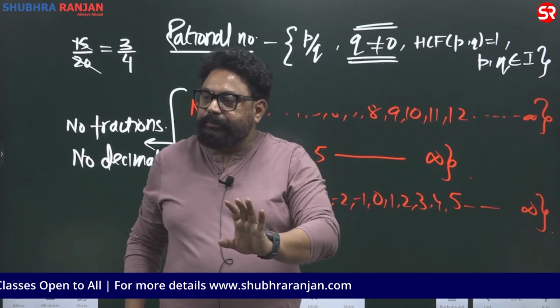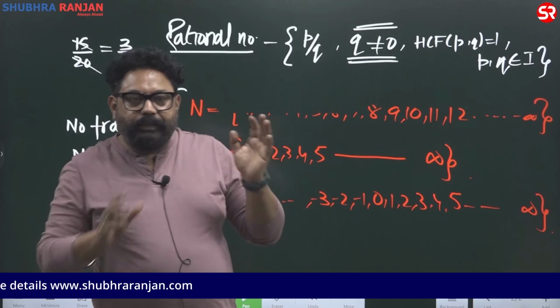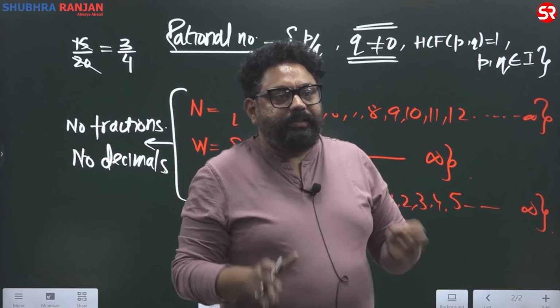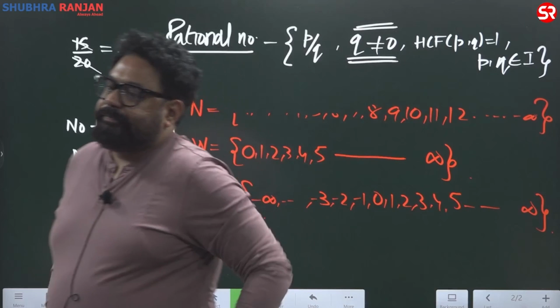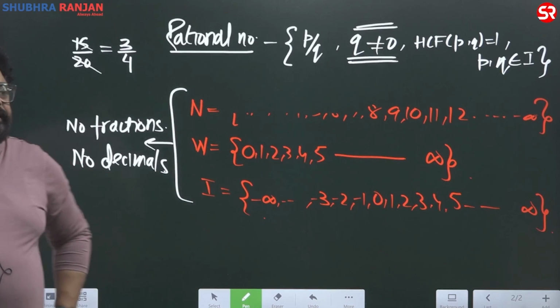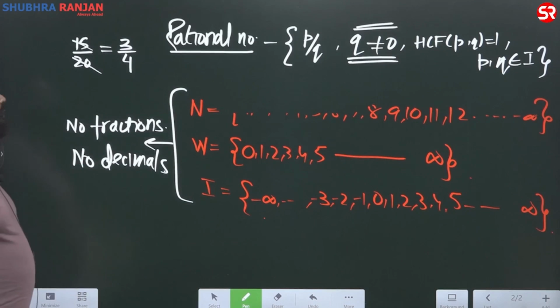ये clear है सबको? So आप लोगों से एक क्वेश्चन है, please answer my question. Is every integer a rational or every rational an integer? बताइए. Every integer is a rational number or every rational number is an integer?